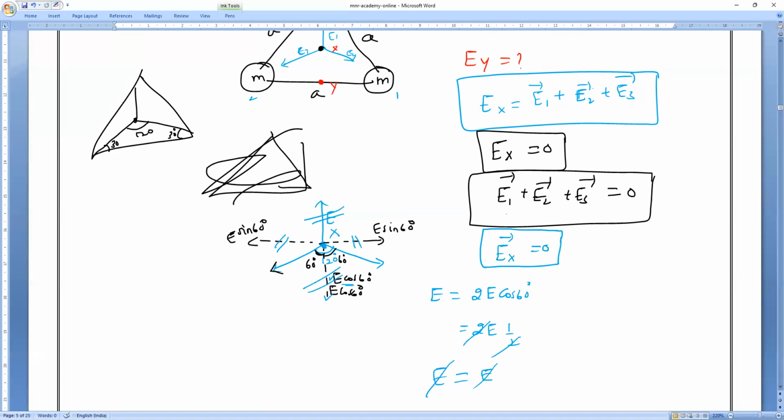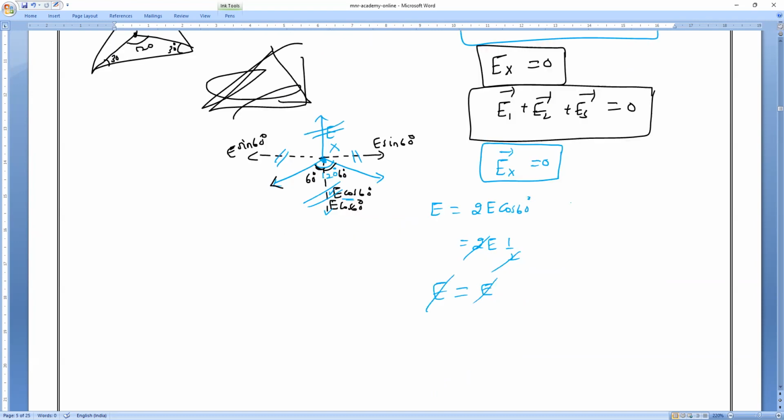Yes, sir. Clear, Narayan? Yes, sir. Any doubt you can ask. Now, X point I have taught you. Now, Y point, can you guess it? What will happen? Y point.